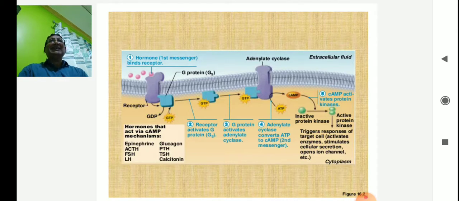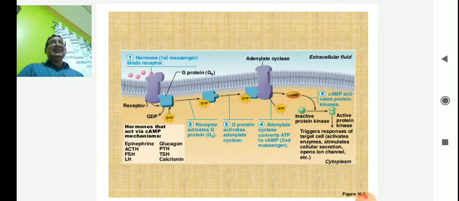Now, adenylate cyclase is also found in the cell membrane. When it is activated with the help of the binding of GTP and the alpha unit, what will happen? It will form cyclic AMP, converting ATP to cyclic AMP.